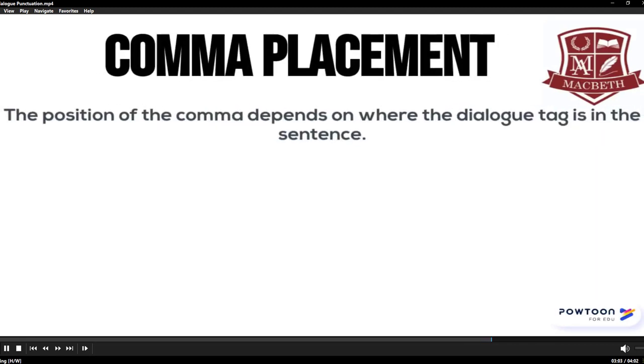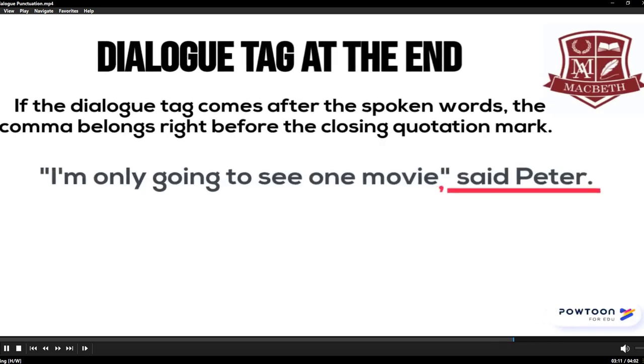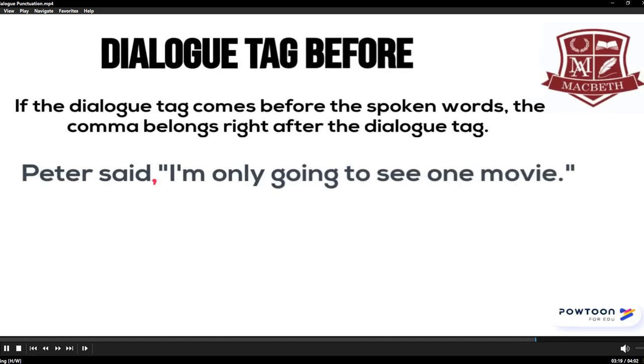The position of the comma depends on where the dialogue tag is in the sentence. Think of the comma as a separator. If the dialogue tag comes after the spoken words, the comma belongs right before the closing quotation mark. If the dialogue tag comes before the spoken words, the comma belongs after the dialogue tag to separate the spoken words from the dialogue tag.